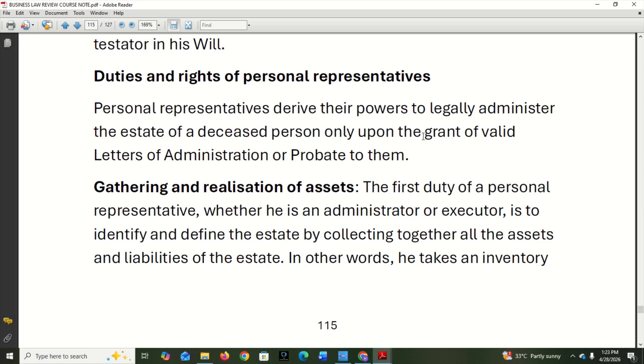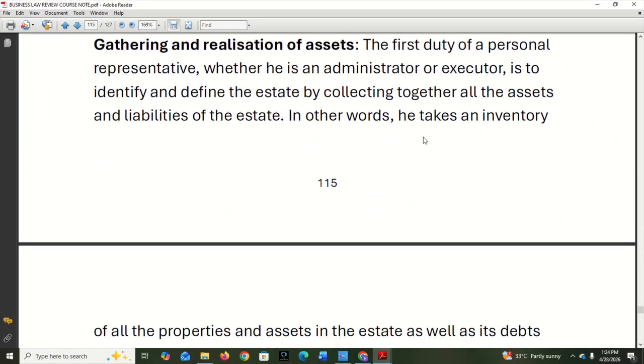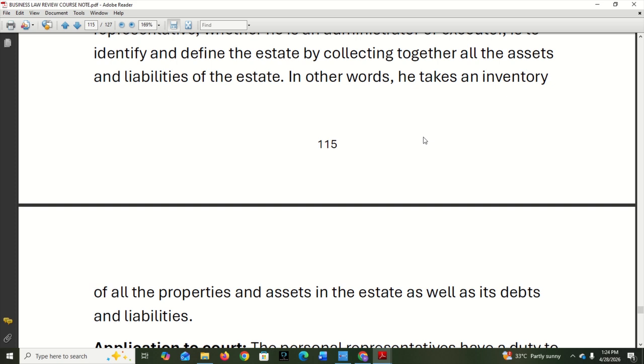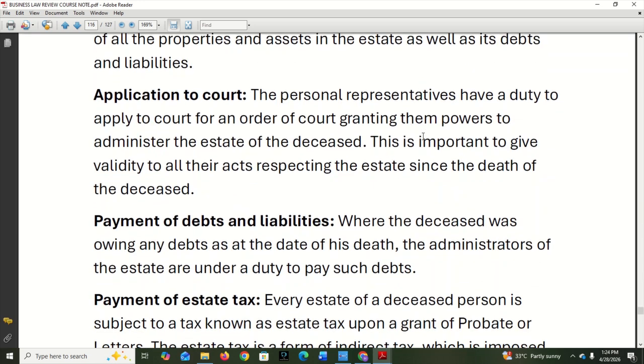Now, guarding and realization of assets. The first duty of a personal representative, whether an administrator or executor, is to identify and define the estate by collecting together all the assets and liabilities of the estate. So that's the first thing the person will do, to try and gather all the assets and liabilities of the estate. In other words, he takes an inventory of all the properties and assets in the estate, as well as his debts and liabilities. That's the first thing. What are the properties he has? Are there people he's owing?